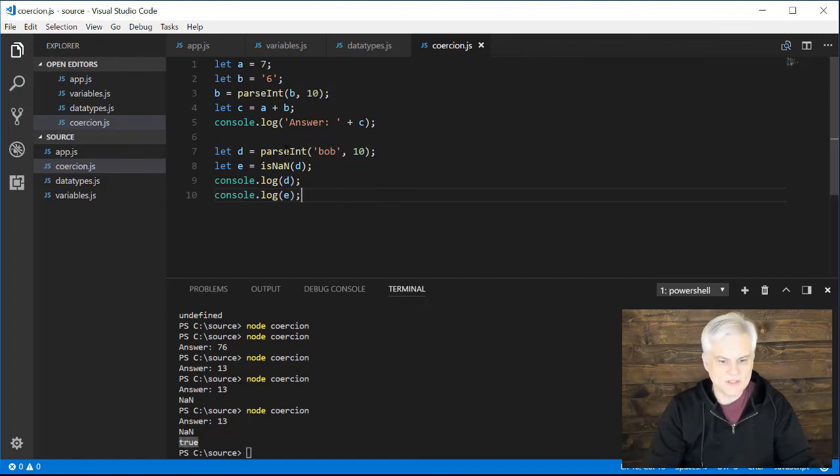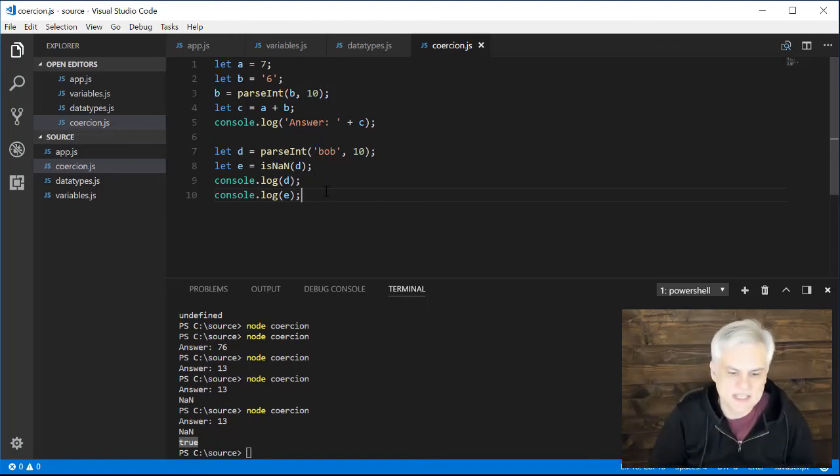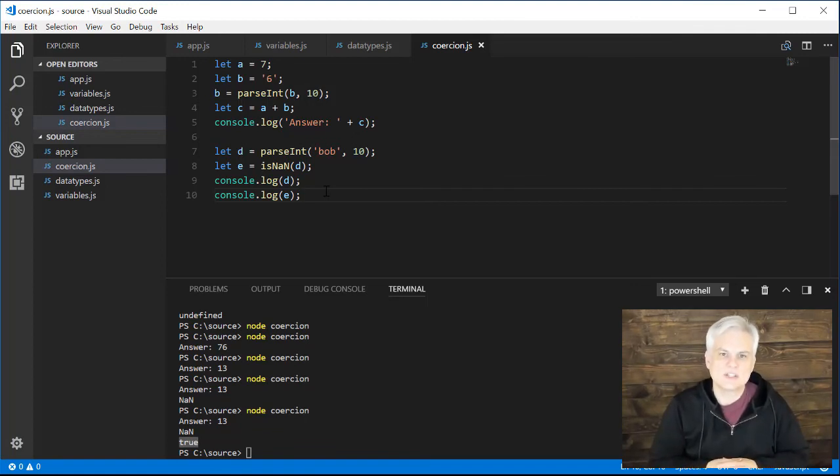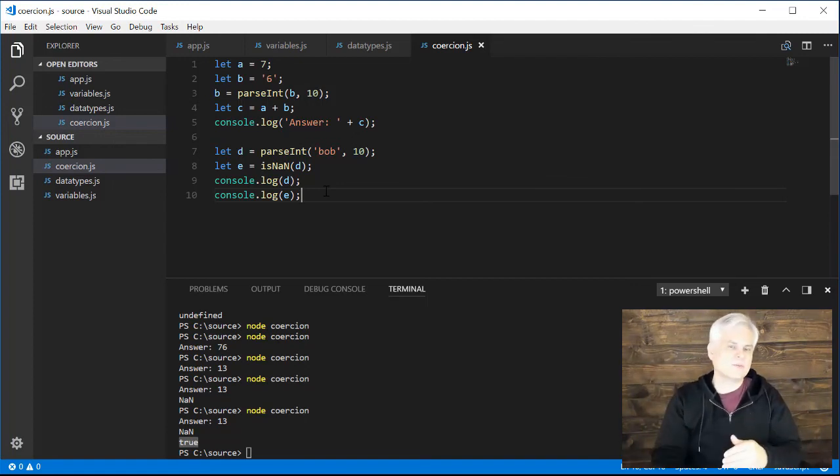All right, so we saw 2 built-in functions, but there's a bunch of built-in functions for various things, all kind of centered around, in this case, just working with coercion and checking the result of that attempt to coerce or convert one data type into another. Unfortunately, there's no parseBoolean, so you can't take a string of true or false and convert it into a Boolean. You'll have to take a few extra steps. There's a bunch of examples online for that.